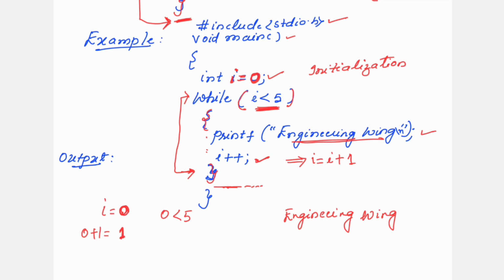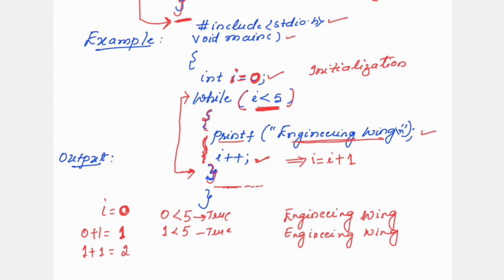Once again it will test here. The control will come back to this. See, these statements are repeatedly getting executed as long as the condition mentioned in this while statement is true. So now the current value of i is 1. 1 less than 5. Yes, it is true. If it is true, then it will print here the body of the loop. In the body of the loop we have two statements, so it will print. Then next, increment the value. Once you increment the value, earlier value was 1. 1 plus 1 becomes now 2.